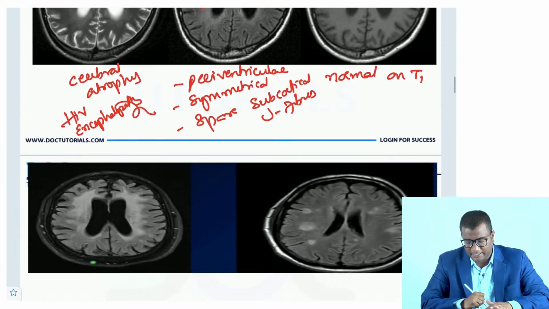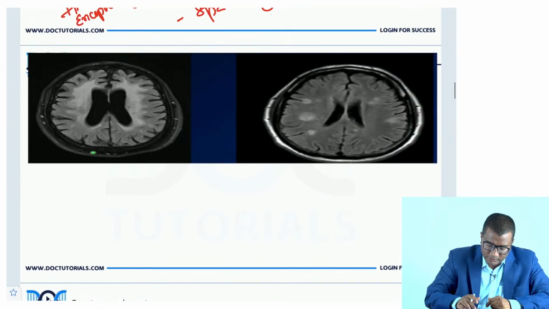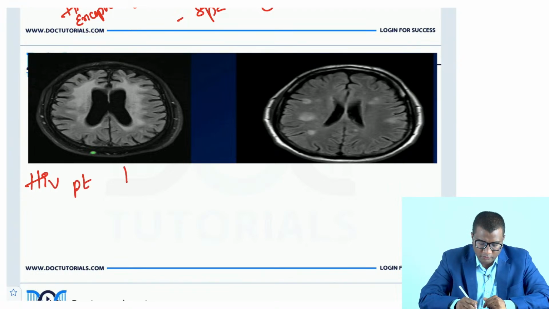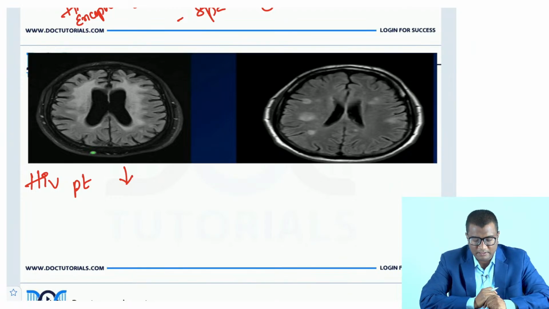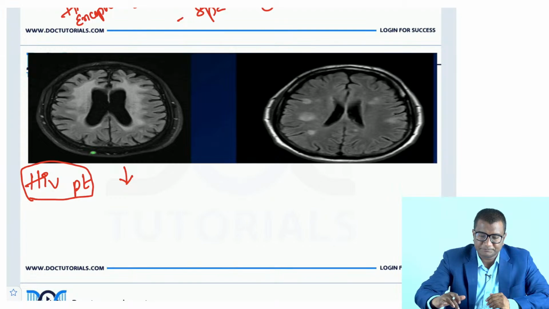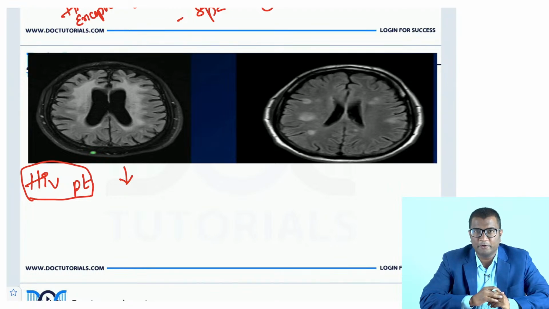So if I show you another image, look at this. I'll tell you this is an HIV patient, right? Now you tell me, what would you answer if you're given this MR image? I'll tell you this is an HIV patient and this image is given to you. What do you want to answer? This first image, how are the lesions? Are they bilateral? Are they symmetrical or not? Waiting for your answers. Do you want to call it HIV encephalopathy or progressive multifocal leukoencephalopathy? Anybody can try?